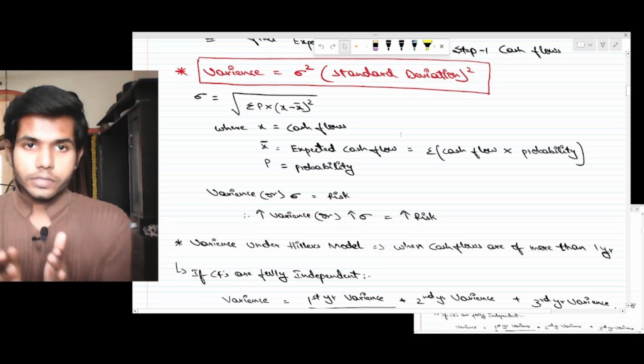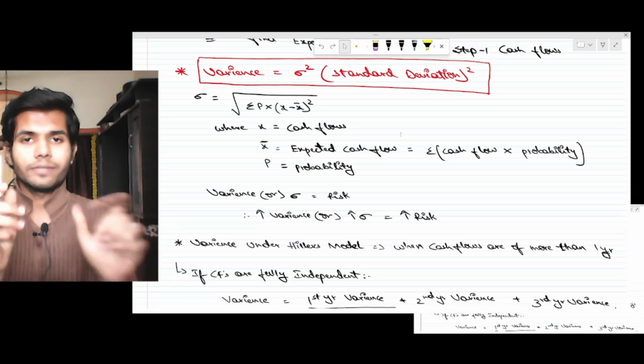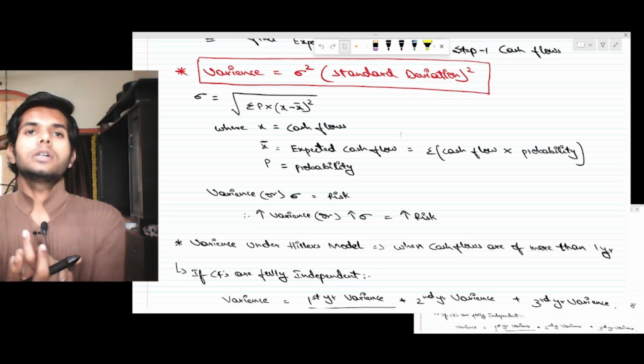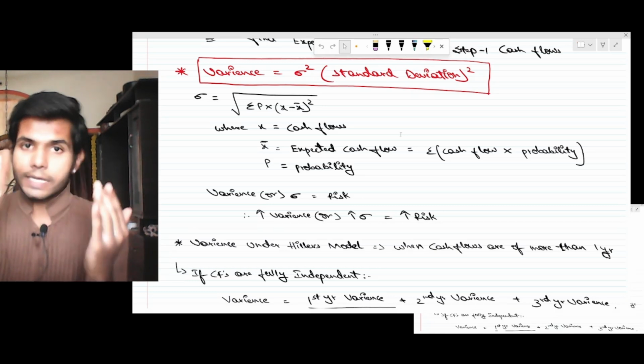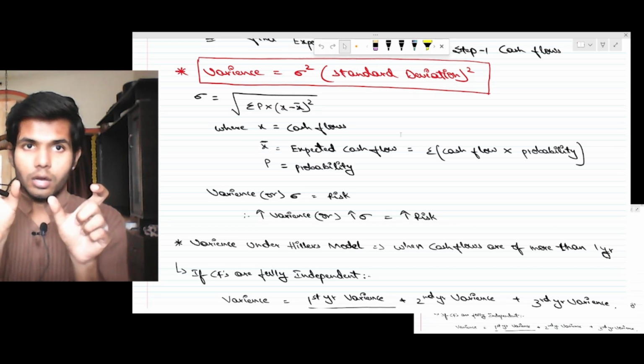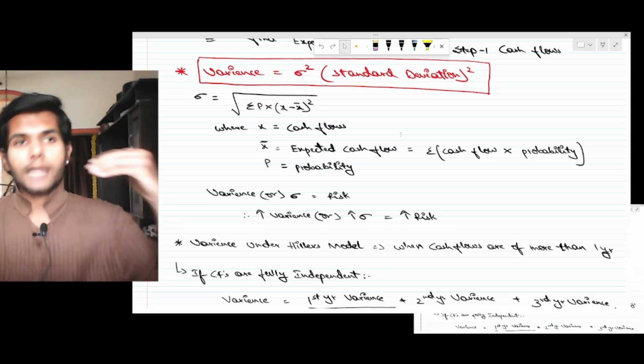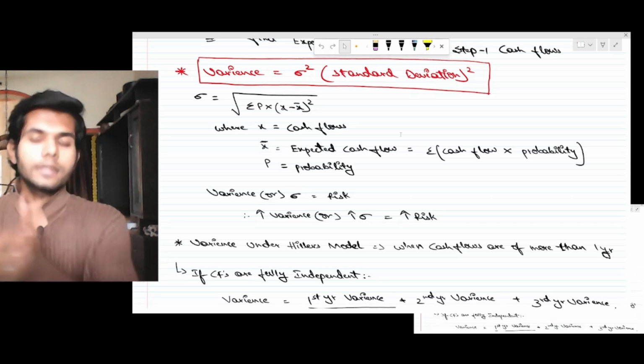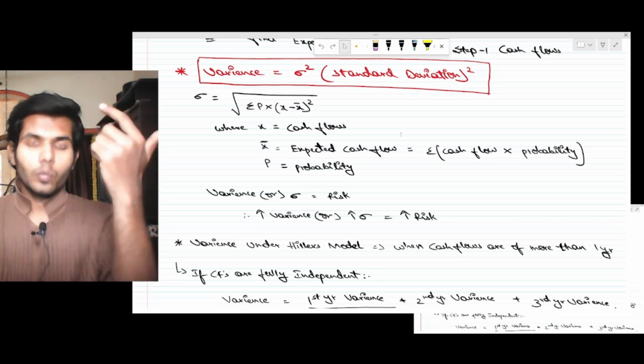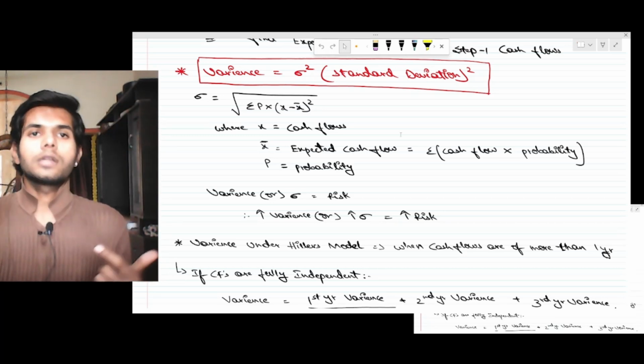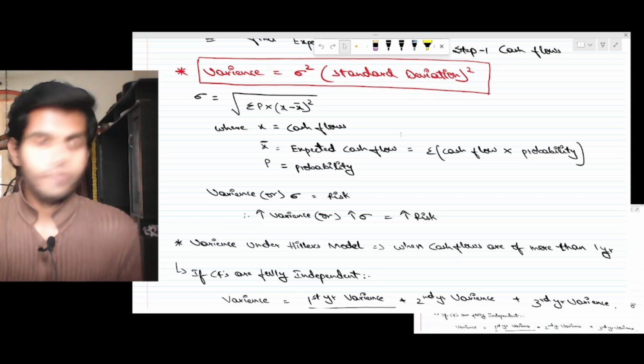Variance is the standard deviation square. Variance and standard deviation both measure risk. It explains how much the cash flows vary. Let's say our cash flows for year one is 30,000, for year two is 20,000, for year three is 30,000. So we'll be taking the average of these cash flows, let's say somewhere around 15,000.